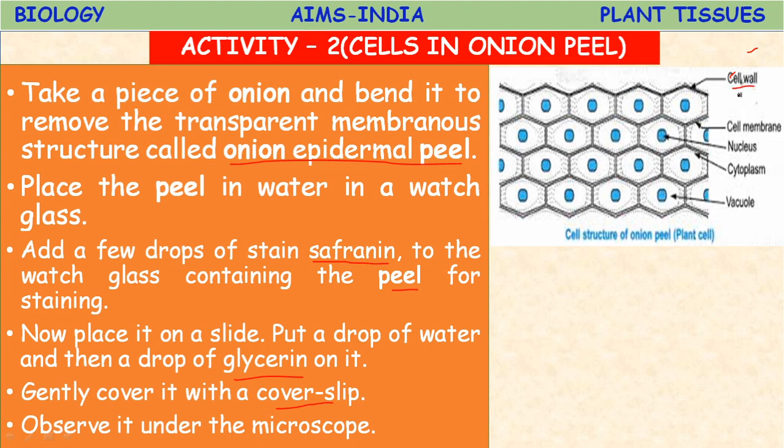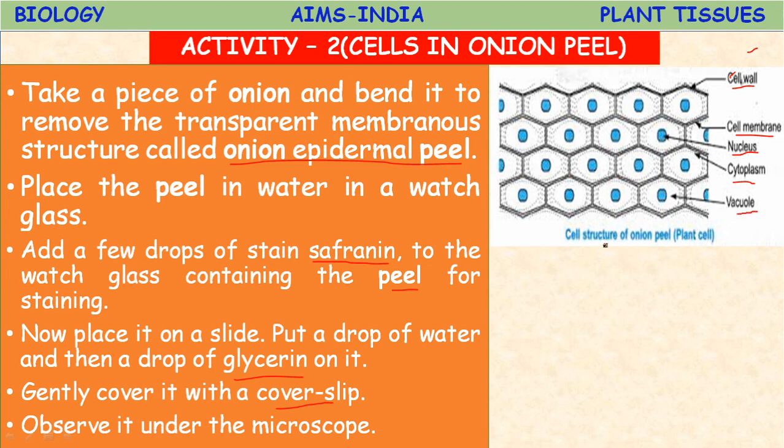Plant cells possess a cell wall outermost, and beneath the cell wall the cell membrane, and thick dot-like structures which are prominent. You can see they are the nucleus. Okay. And the dense cytoplasm is present, and the biggest structure which is present, the vacuole.